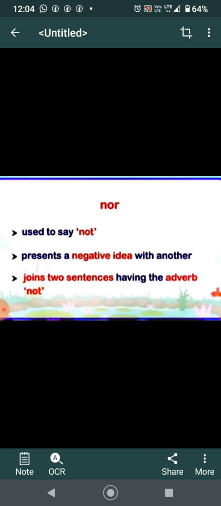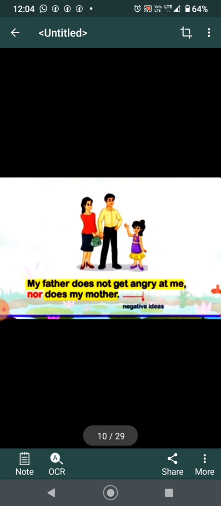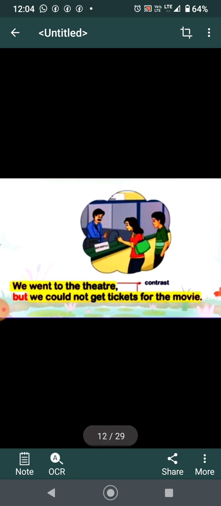Next is nor. It is used to say not. Nor means no, negative idea, and it joins two sentences having the adverb not. Now let's see. My father does not get angry at me, nor does my mother. So the negative idea is angry. But shows a contrast, presents ideas that are opposite. Example, we went to the theater, but we could not get tickets for the movie.